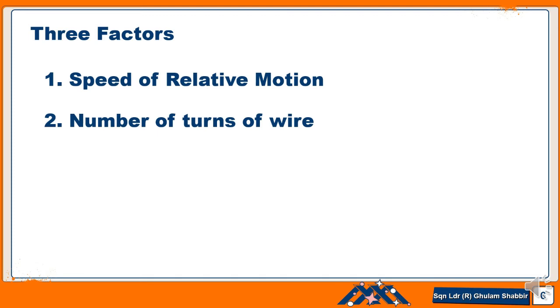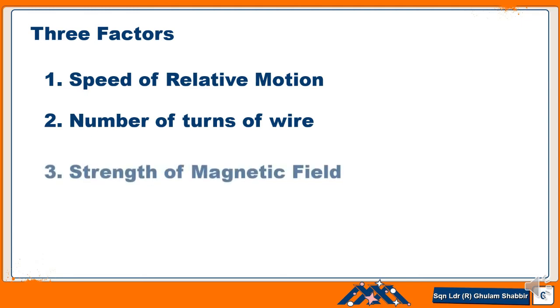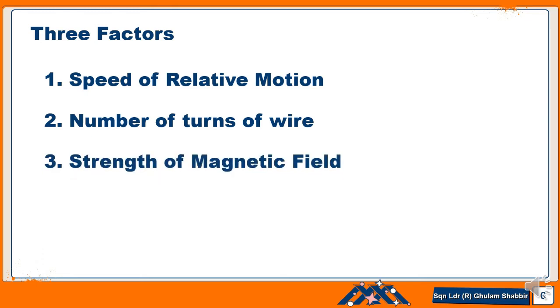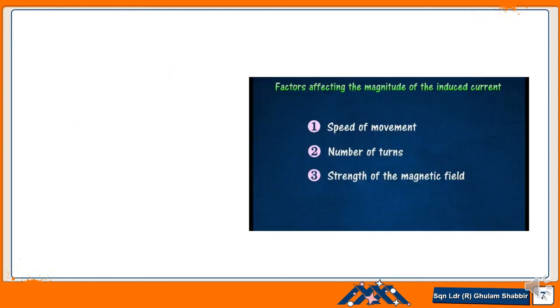So the greater the length of the conducting wire, or the greater the number of turns of the conducting wire. And third is the strength of the magnetic field, means if there is a strong magnet bar or a weak magnet bar. So we will discuss three factors which affect the induced EMF.